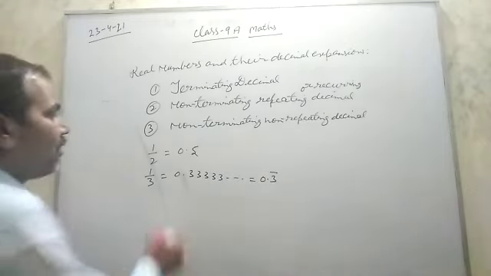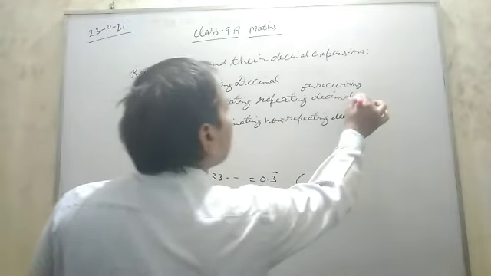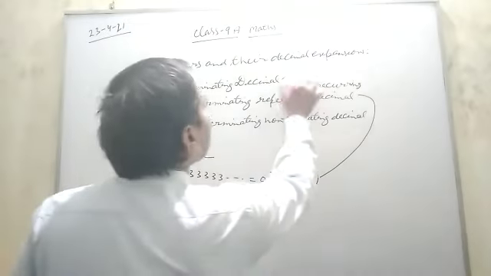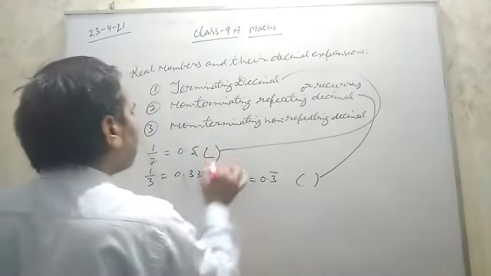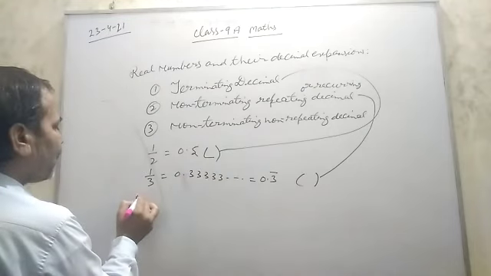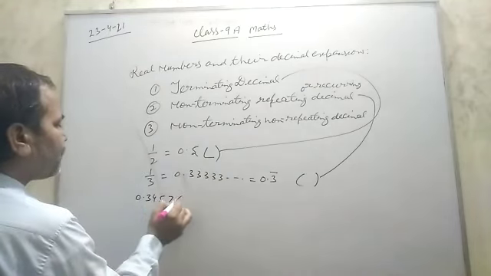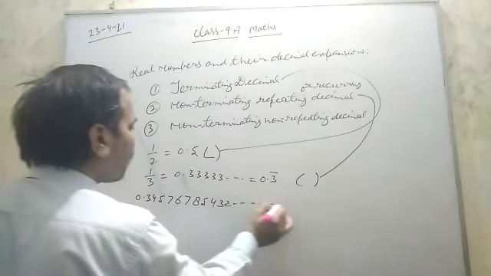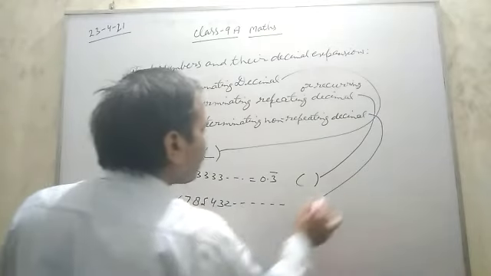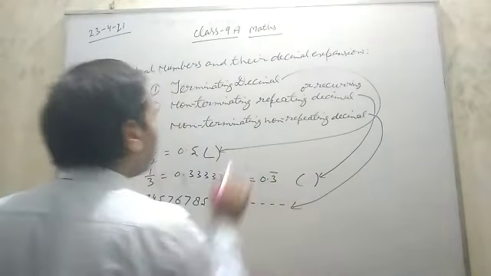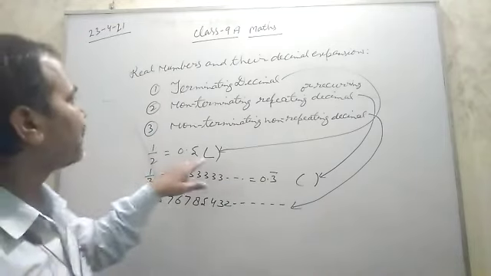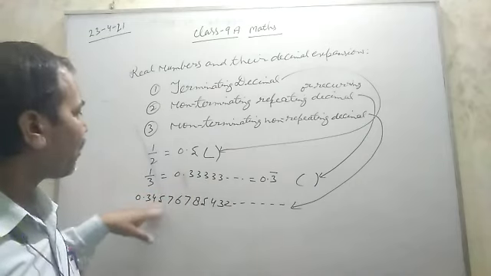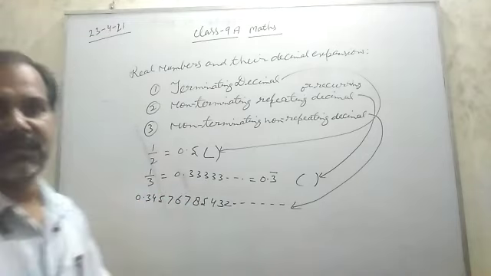And the third one, like 0.34576785432..., is related to the third type. So first, terminating decimal; second, non-terminating repeating; third, non-terminating non-repeating decimals.